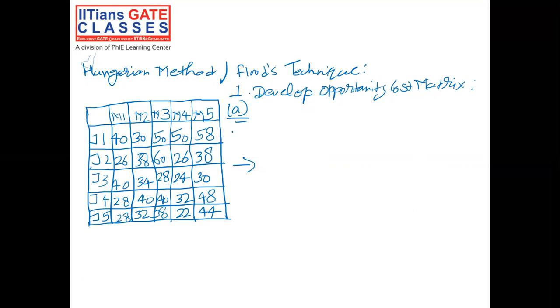For example, if you consider this particular row, the smallest element in this row is 30. So subtract 30 from each element of this particular row only. Do this for all the 5 rows in your question. So let's make the matrix once again.